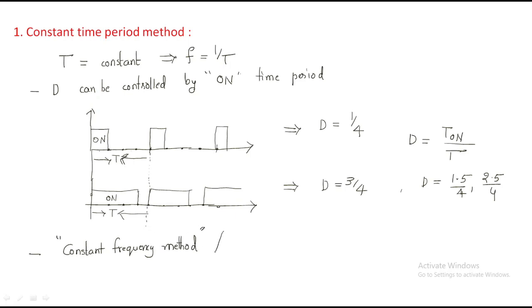Another name is pulse width modulation. How is it called pulse width modulation? Look here. Here a pulse is there, but for this pulse, the width increases 3 times.